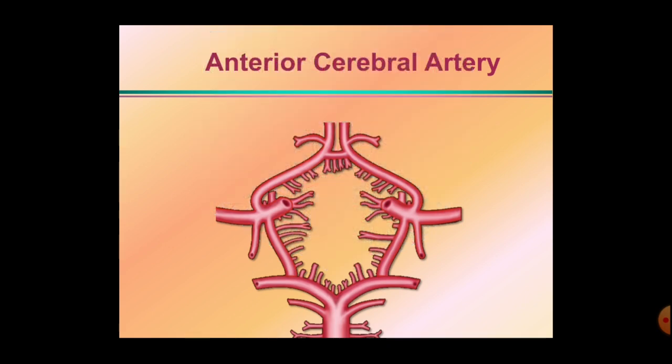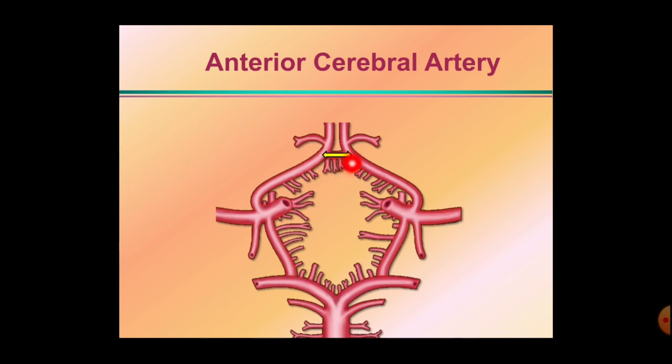Okay, so the anterior cerebral artery, while going anteromedially, communicates with the opposite side by a transverse communicating channel called the anterior communicating artery. This is the anterior communicating artery. This is the anterior cerebral artery. It passes towards the median longitudinal fissure of the brain. While passing here, it communicates with the opposite side by the anterior communicating artery.